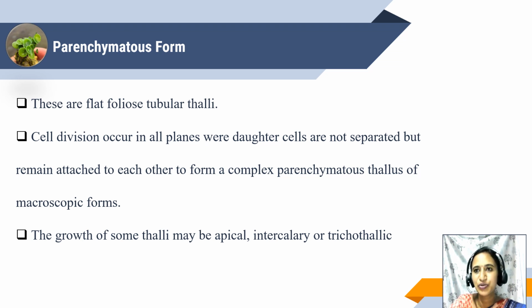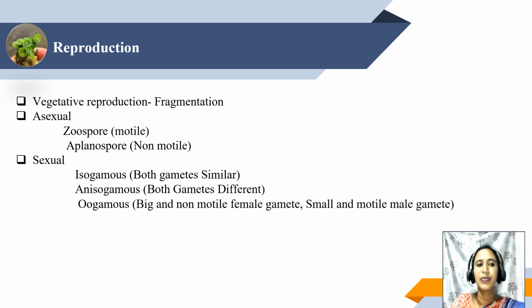The growth of these thalli may be in the meristematic regions such as apical region, intercalary region, trichothallic regions. Okay. Till now, we have seen the habitat and range of thallus structure in algae.